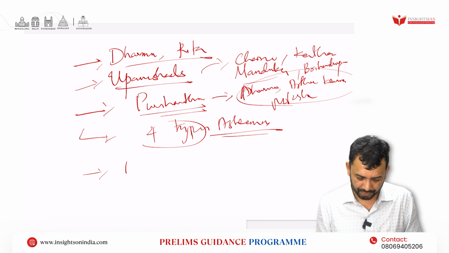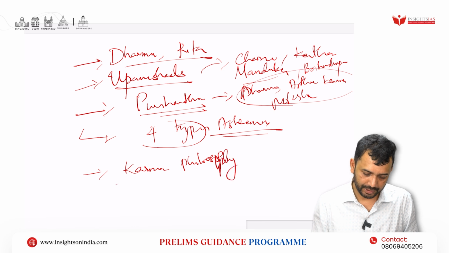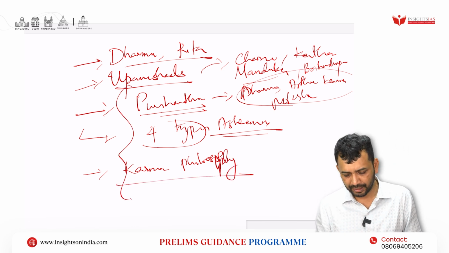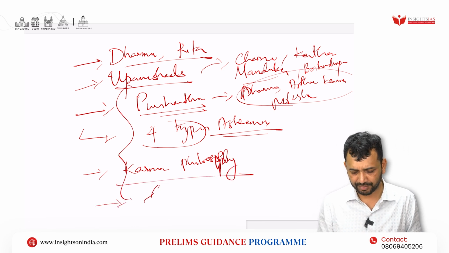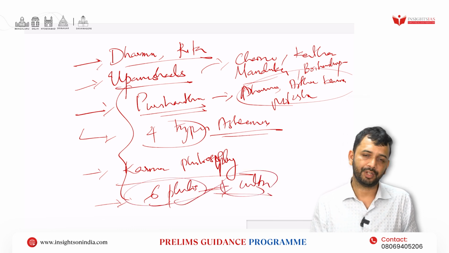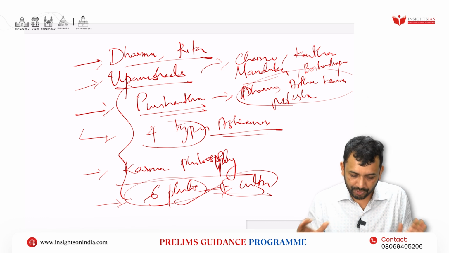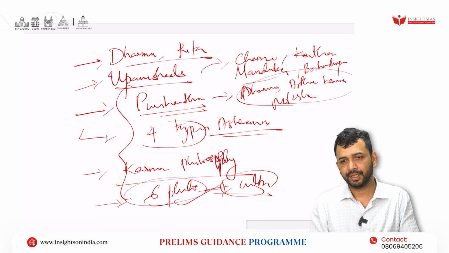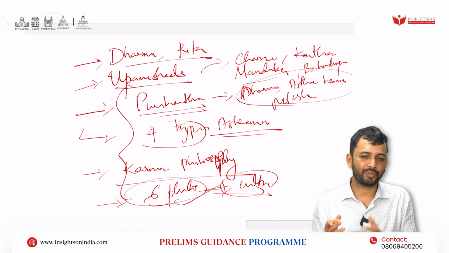Then philosophy, or the karma philosophy, right, has to be studied. Like that, important philosophy. And then finally the six philosophical schools. This we will discuss when we are discussing the culture, but this also has to be studied. In this way you have to cover the broader aspect, right? So in that way, also see the important related sites.